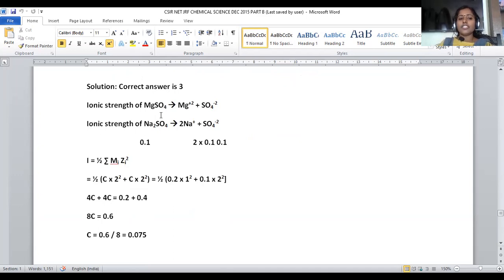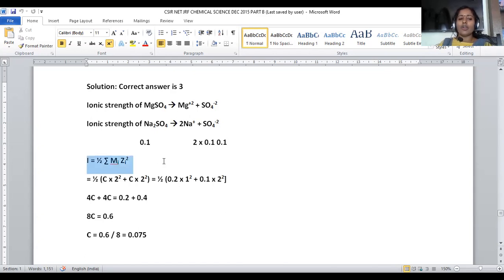Magnesium sulfate dissociates into magnesium, which being bivalent attains a +2 charge, and sulfate SO4 2-. This is the extent of ionization of magnesium sulfate. Sodium sulfate ionizes as 2 Na plus and SO4 2-. Sodium sulfate concentration is 0.1. How many sodium ions are there? 2, so its concentration becomes 0.2, and the sulfate ion concentration is 0.1. So this is for sodium sulfate.